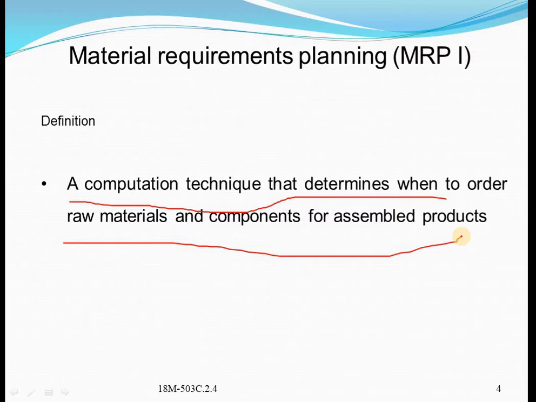In 1975, MRP was implemented in 700 companies. This number had grown to about 8,000 by 1981. So this is a history of MRP1.